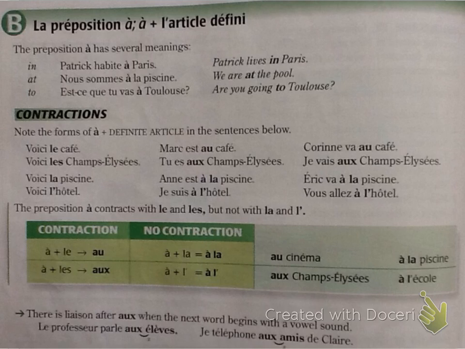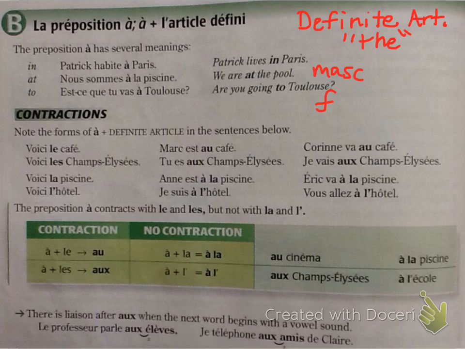Now, remember your definite articles. You have learned your definite articles before, back in French 1. Remember, these are the ones that mean the. You have a masculine form, a feminine form, a singular form, and a plural form.